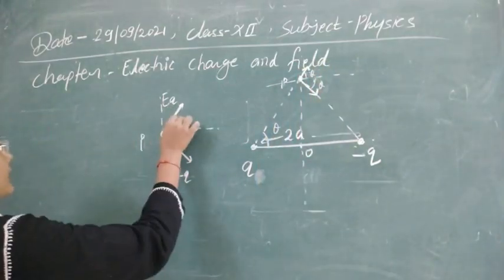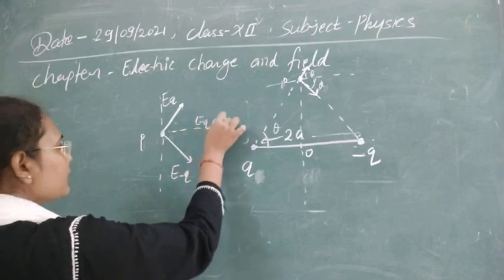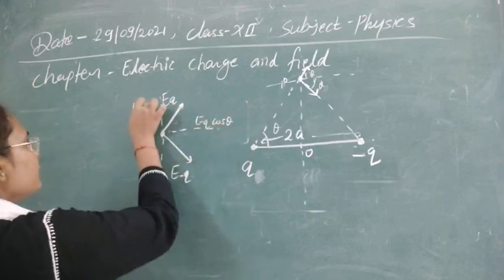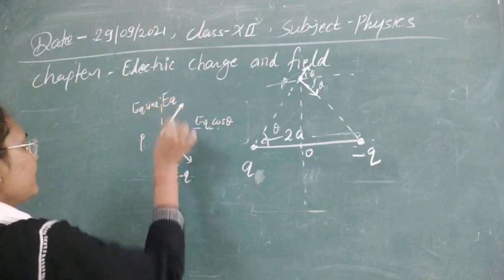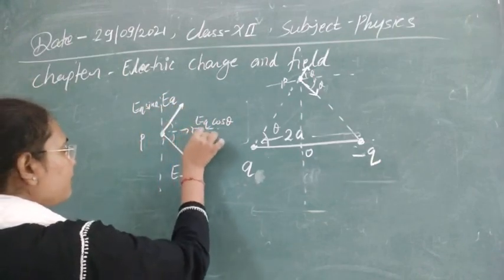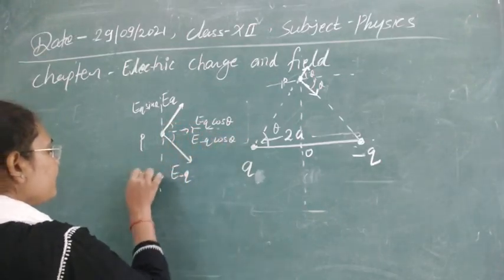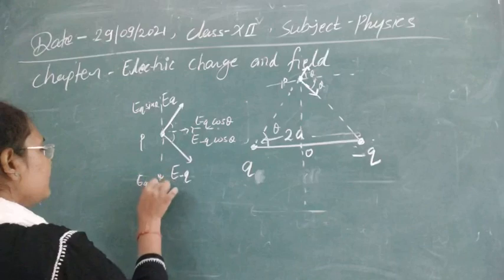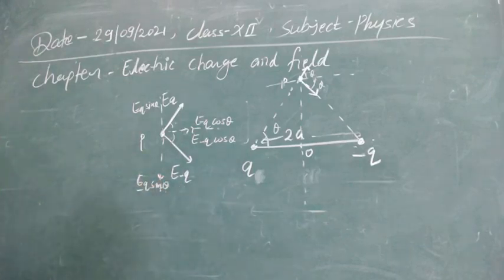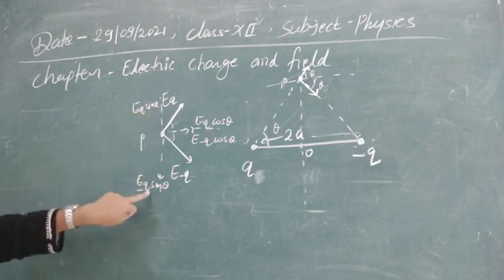So E plus Q will have two components: E plus Q cos theta and E plus Q sin theta. Similarly, E minus Q will also have two components: E minus Q cos theta on this side and E minus Q sin theta on this side. As you know, E plus Q and E minus Q are the same in magnitude, so the sine components will cancel out each other.